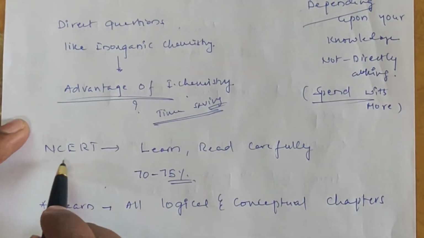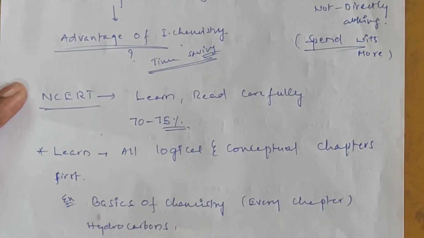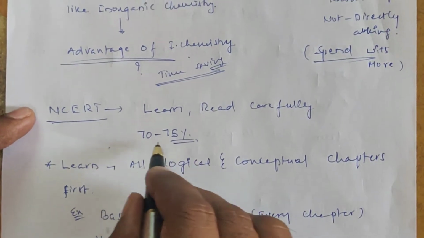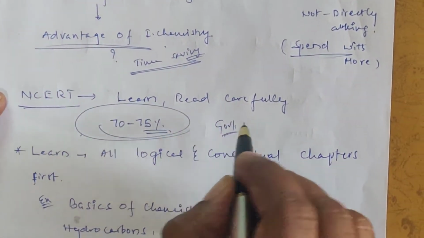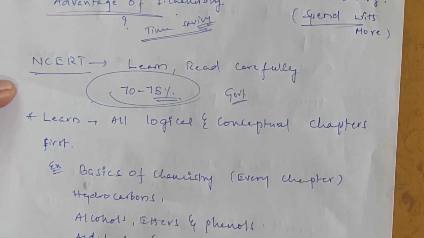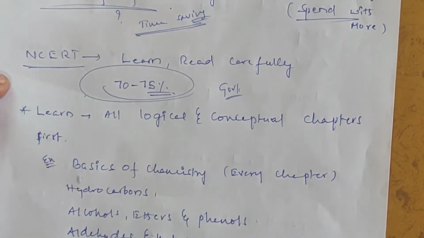Next, so how to plan. NCERT means, students, keep it in mind, NCERT is to be read carefully. 70 to 75% came only from NCERT because it is a government prescribed book. So that's why concentrate more and more on NCERT first.